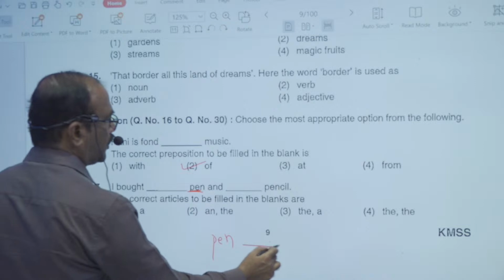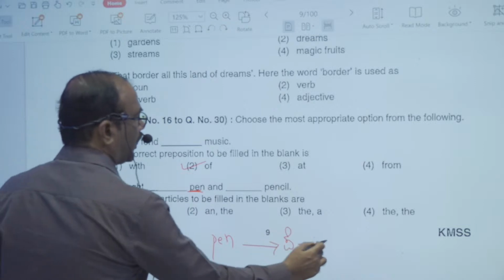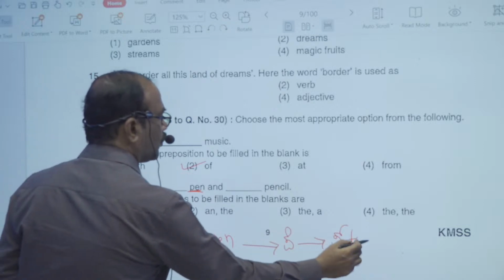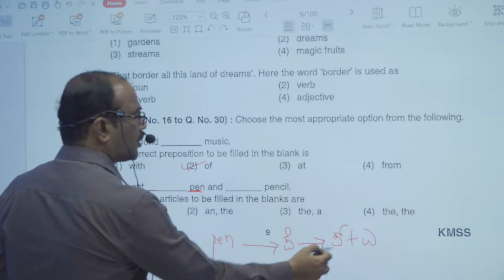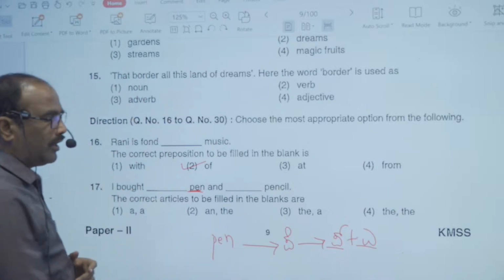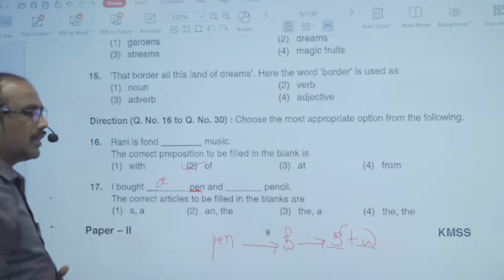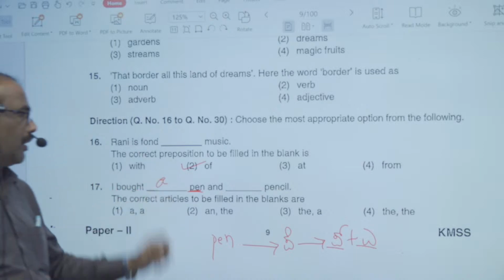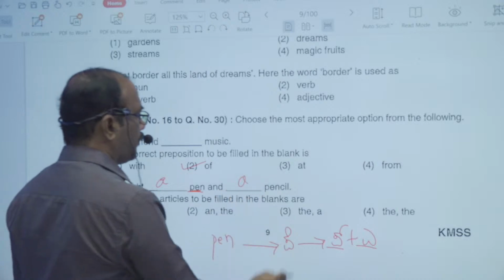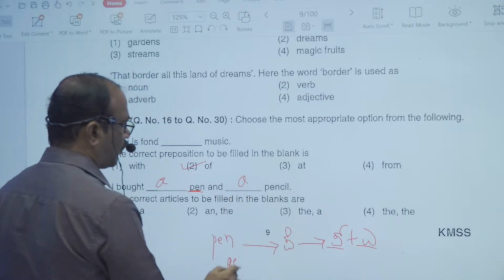Word pen begins with the sound pay, and that pay is a mixture of the two sounds per and a. Per is a consonant sound and a is a vowel sound. Here the article 'a' is right. I bought a pen. And again, a pencil. Pencil also begins with the sound pay.